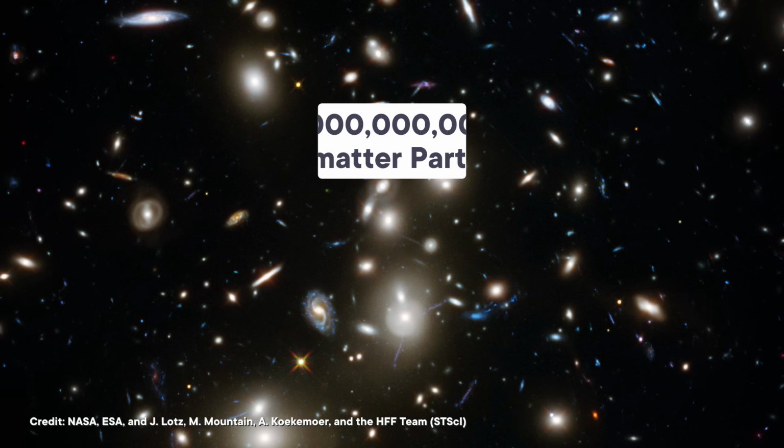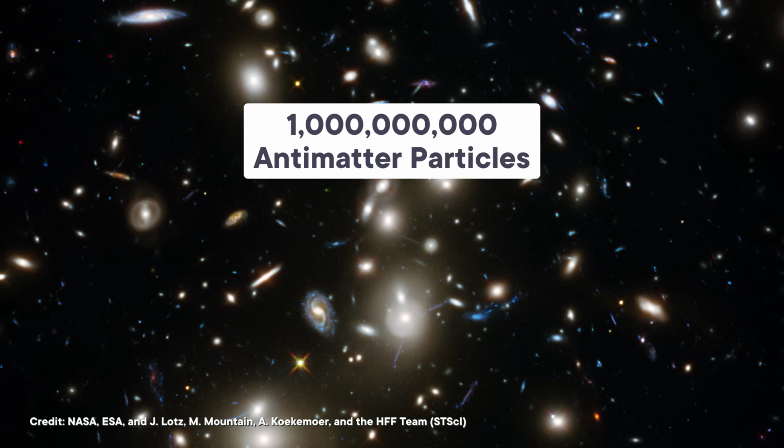And it looks like matter won the battle. Although not by much. For every 1 billion antimatter particles, just 1,000,000,001 matter particles must have been created. But before we can theorize about how this came to be, we need to back up a little. There's a symmetry in nature that is, for the most part, respected. It's called charge parity, or CP symmetry.